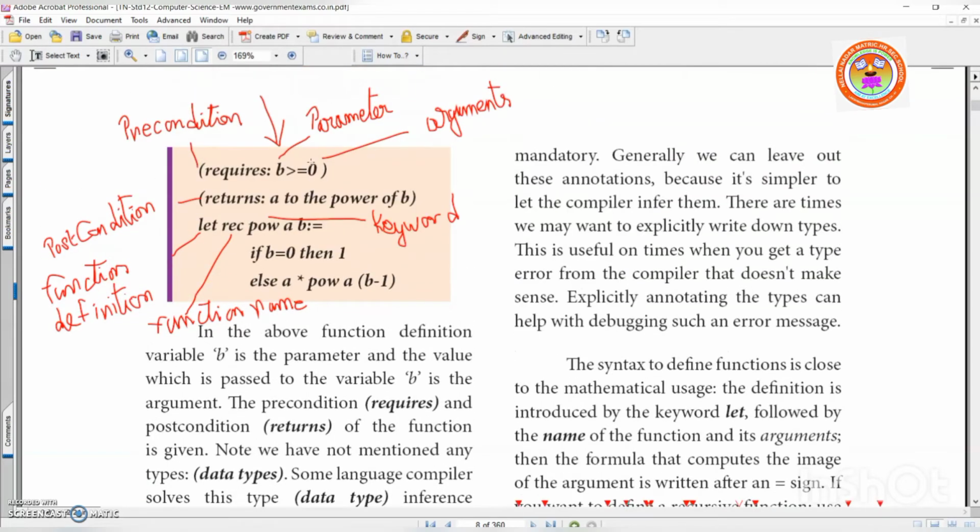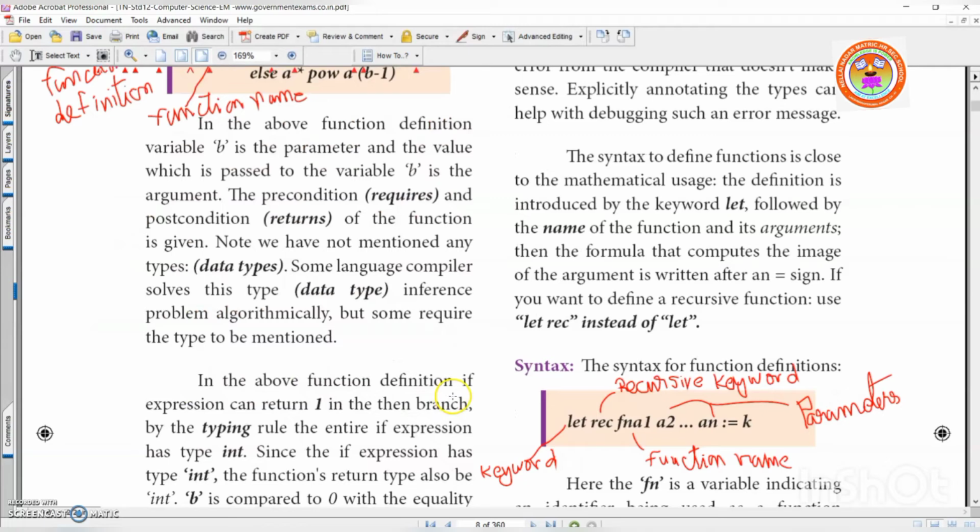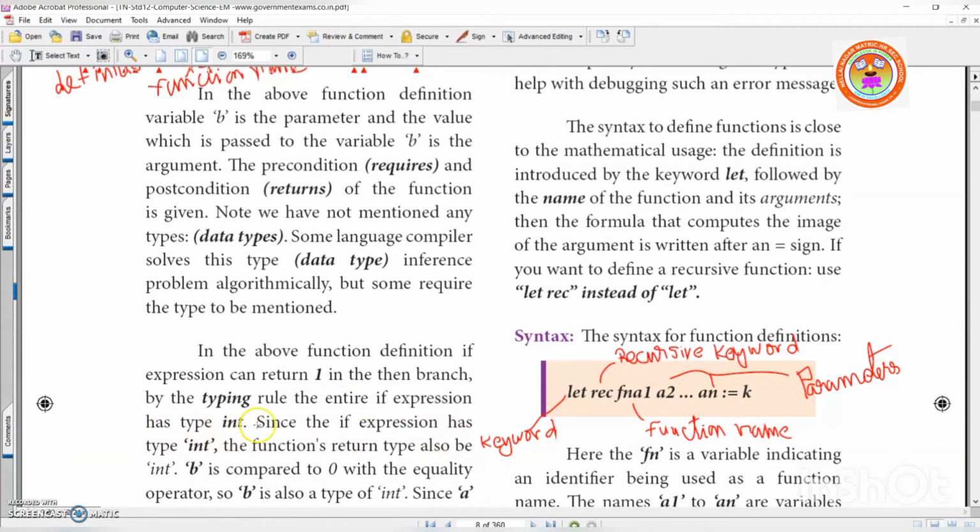Now we understood. So, see here, power is a keyword. REC is a function name. Let is nothing but function definition. Understood? So, in the above function definition, if the expression can return 1 in the then branch by the typing rule, the entire if expression has a type int, nothing.